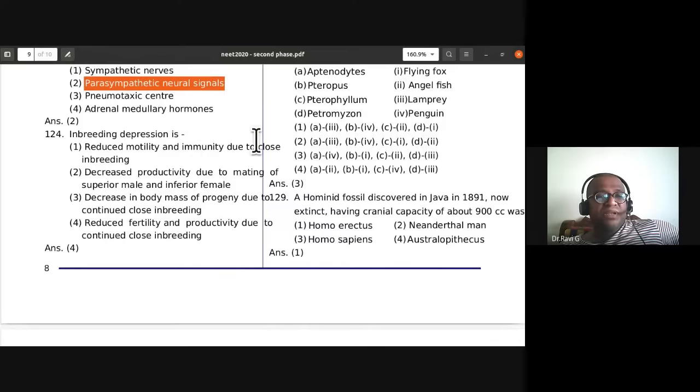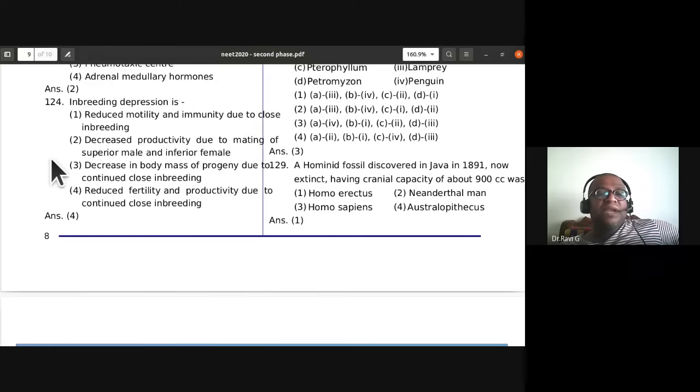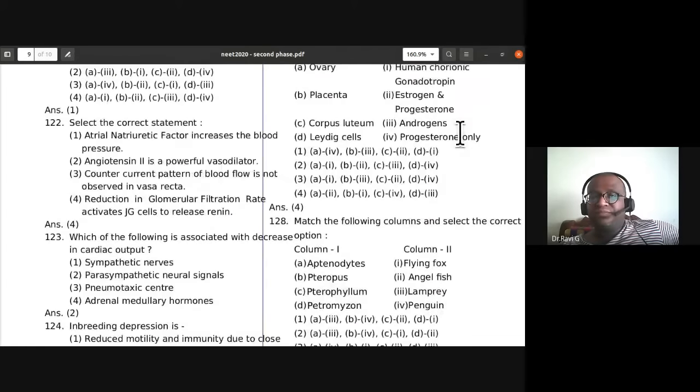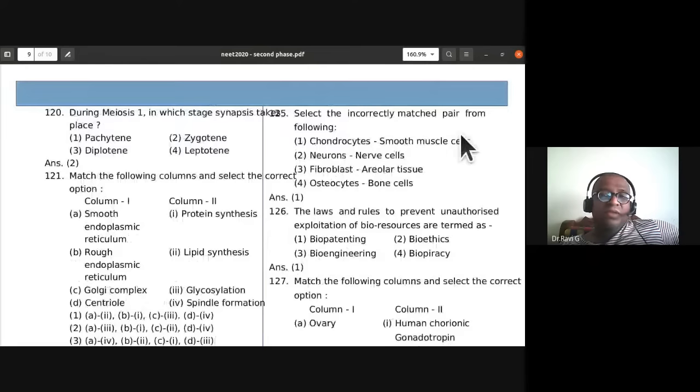Inbreeding depression is reduced fertility and productivity due to continued close inbreeding. So this is what causes inbreeding depression. Reduced fertility and productivity due to continued close inbreeding causes this inbreeding depression. The fourth one is the correct answer. That is from strategies for enhancement in food production. That topic it is there.